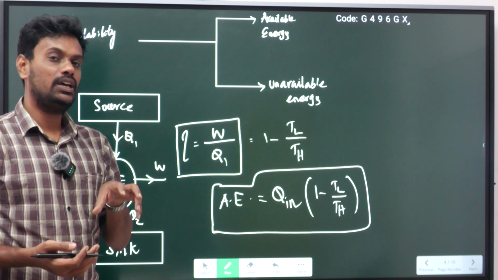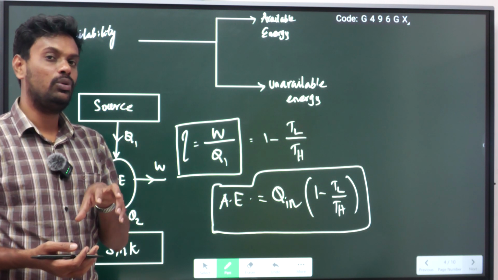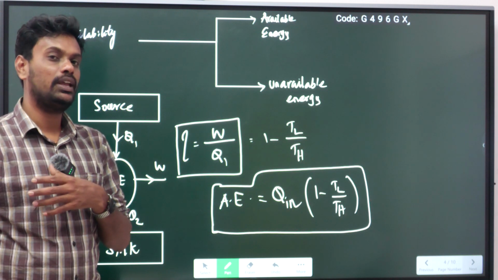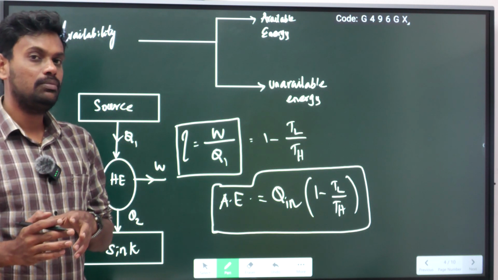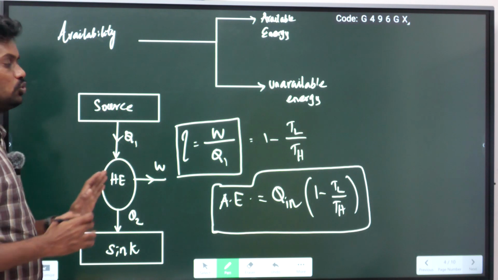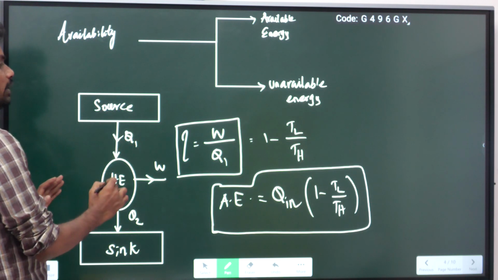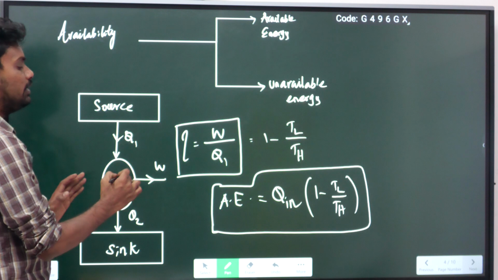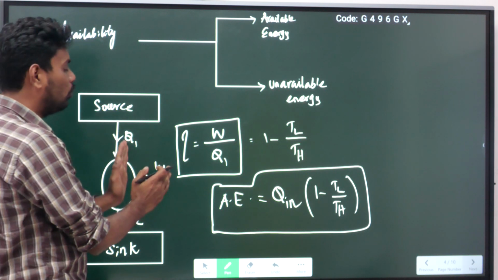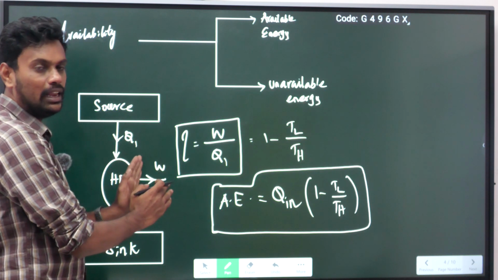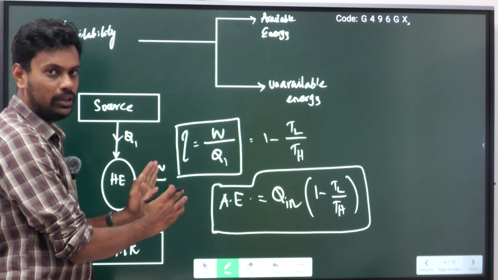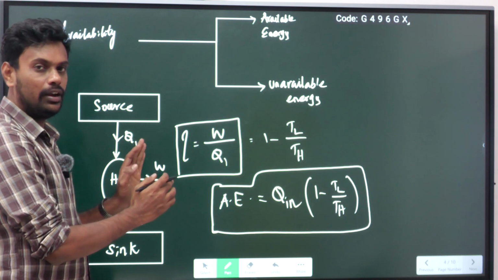Okay, so the input is heat. When I supply some amount of heat, some amount of mechanical work can be done. That is the concept of heat engine. So I am supplying heat from the source to the engine. By supplying this heat, I am able to produce some amount of useful work. But as per Kelvin-Planck second law of thermodynamics, that law and all I have already covered in one video.